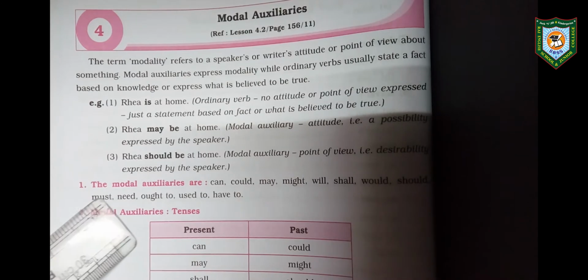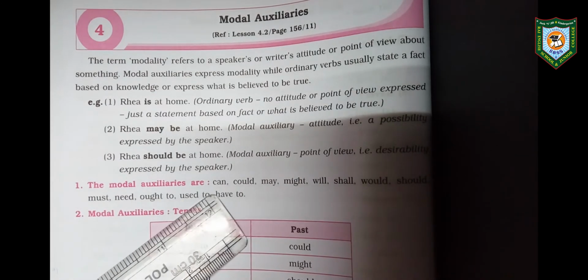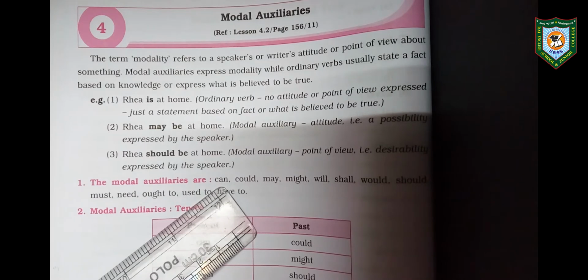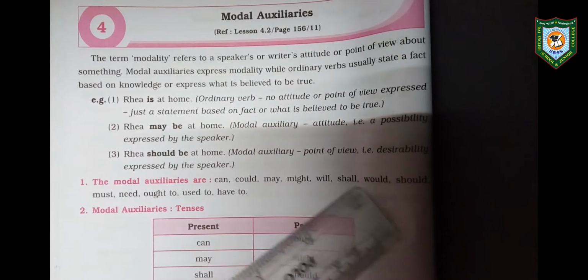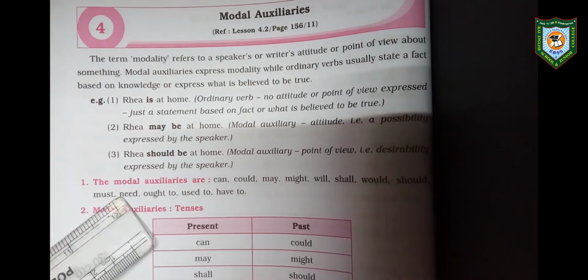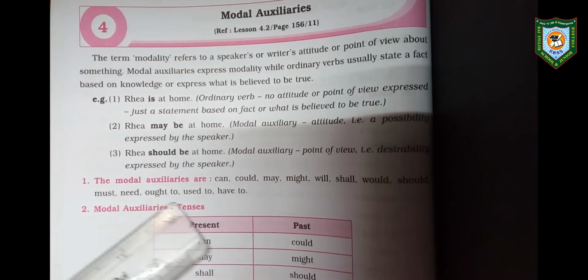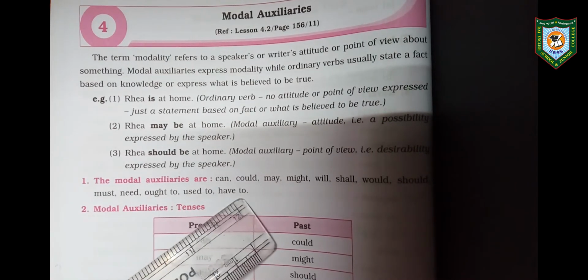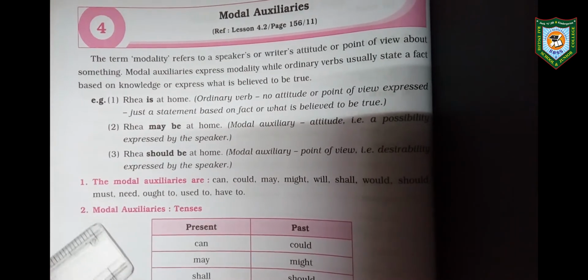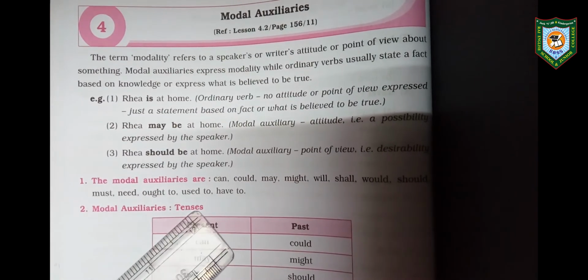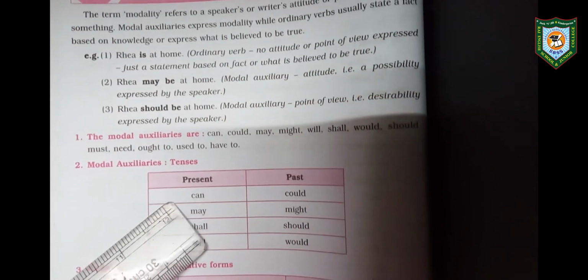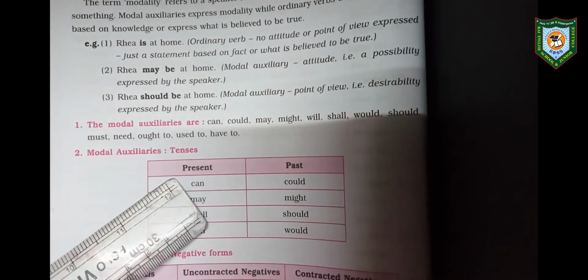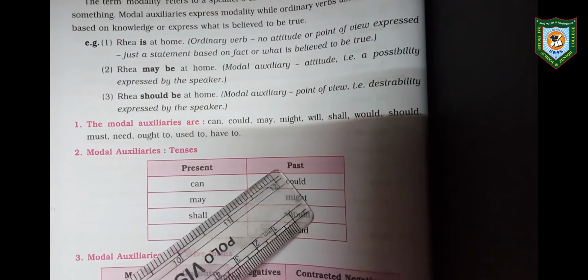Then see, which are the modal auxiliaries? Can, could, may, might, will, shall, would, should, must, need, ought to, used to, have to. According to tenses, can is present and could is past.